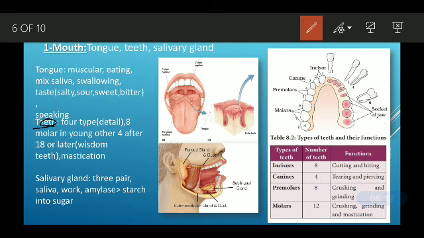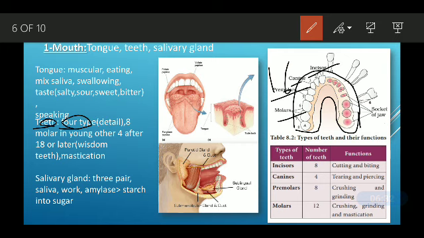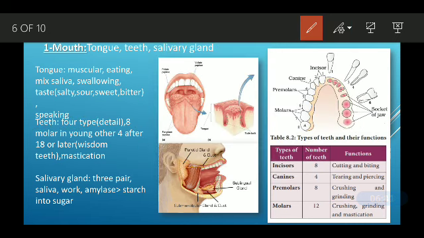In a human we have four types of teeth: incisor, canine, premolar and molar. In total we have 16 teeth in one jaw. We have two jaws, so 16 into 2, so we have a total of 32 teeth.